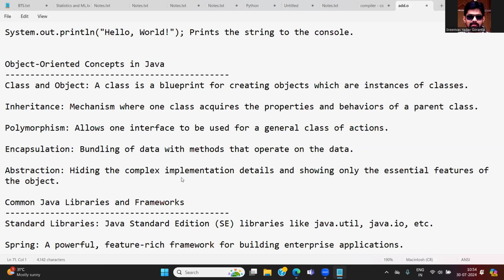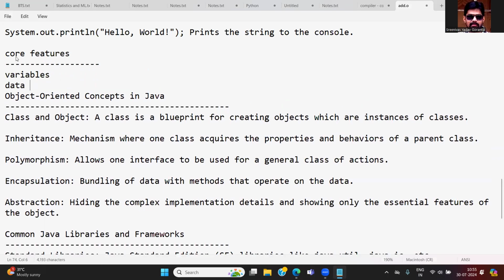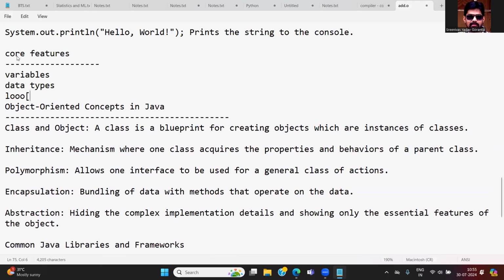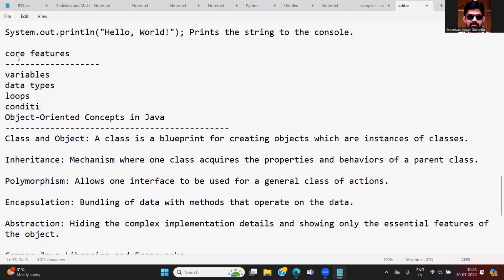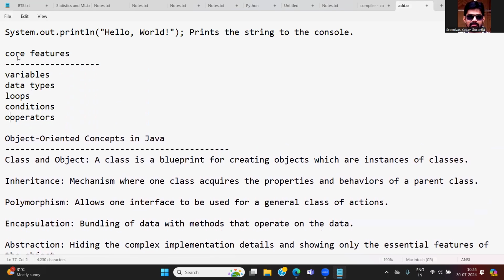Now, object-oriented concepts in Java. In Java, mostly we have to learn object-oriented features, but the core features you need to learn first. First of all, how to create variables, data types and loops, conditions, and operators. These are the basic concepts. First we cover the basic topics, and after we finish them, we move to the advanced features. Let me write it properly: we have to understand the core features first, and once we do, we jump into the object-oriented features in Java.